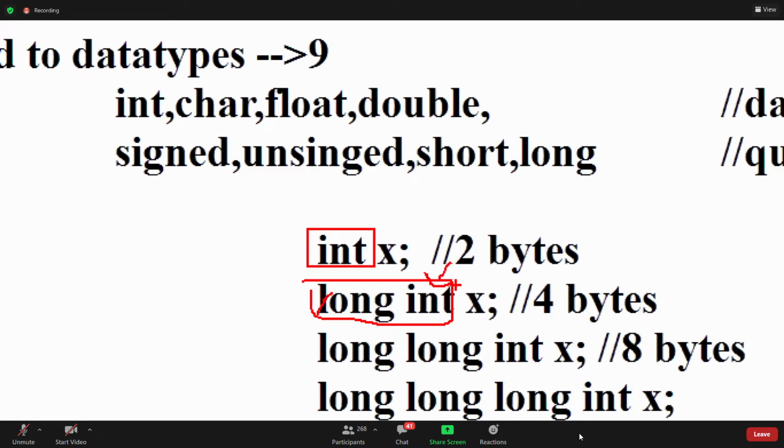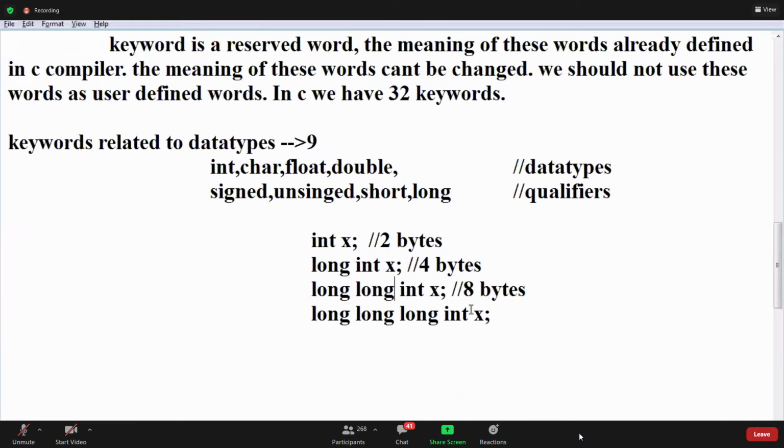That's all. Long int support depends upon the compiler, guys. Okay, I am writing long int. That depends upon the compiler. Are you following? It changes the sizes. Okay, this is data types and qualifiers.